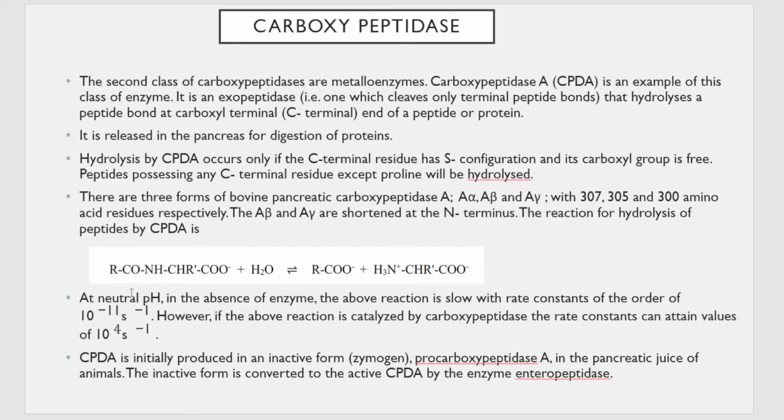It carries out hydrolysis at this particular terminal, breaking this long chain into two single components. You can see it has broken this bond in the peptide chain.